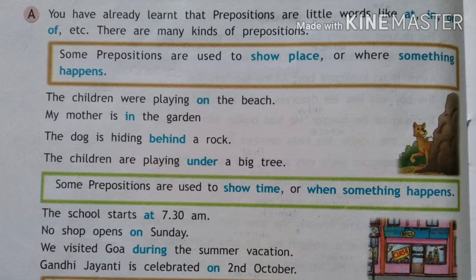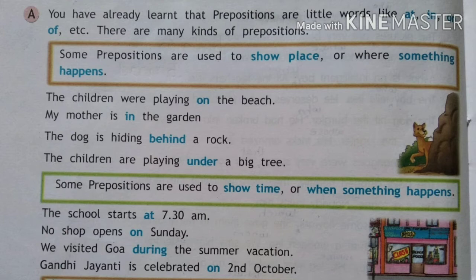Some prepositions are used to show time or when something happens. So certain prepositions show you the place, where it is happening, and certain prepositions show you the time. For example, the school starts at 7:30 a.m. The shop opens on Sunday. We visited Goa during the summer vacation. Gandhi Jayanti is celebrated on 2nd October. So this at, on, during, these are showing the time when it is happening.